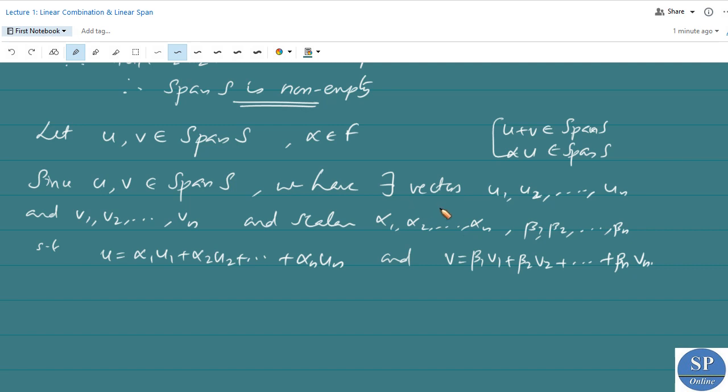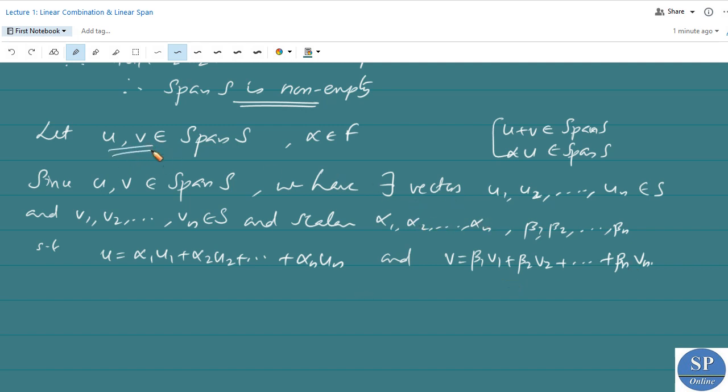That is, there exist vectors u1, u2, etc., un belonging to S, v1, v2, etc., vn belonging to S, and scalars alpha 1, alpha 2, etc., alpha n, beta 1, beta 2, etc., beta n, such that u can be expressed as a linear combination of the ui's and v as a linear combination of the vi's.